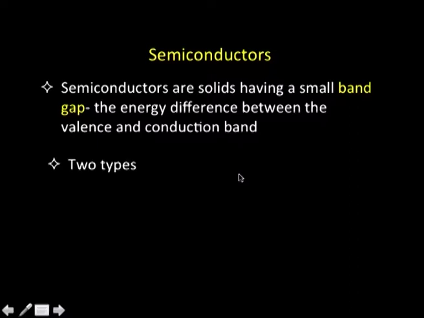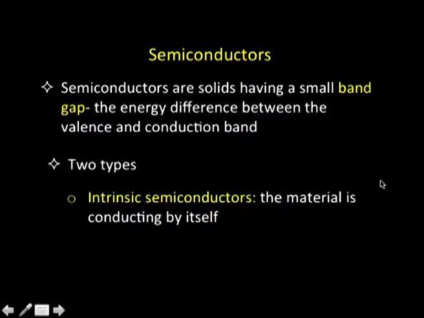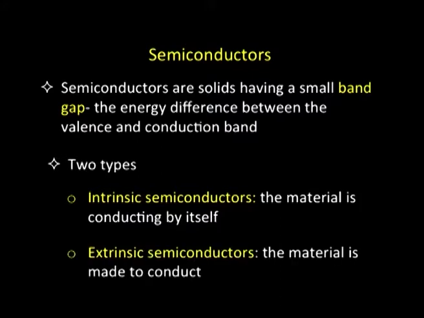Further, if you look at the types of semiconductors, there are two types here. The first one is called an intrinsic semiconductor. An intrinsic semiconductor is, as the name suggests, intrinsic, something which conducts by itself. So, the materials which conduct by themselves are called intrinsic semiconductors. We will talk about this in detail in a short while. The second variety is extrinsic semiconductors. These are the materials which are made to conduct by introducing some kind of impurity from outside. Extrinsic factors are involved in this case.